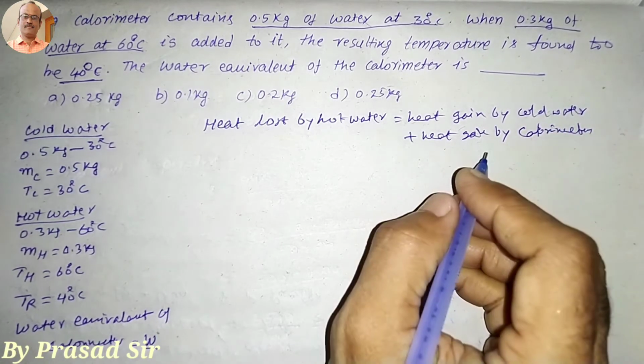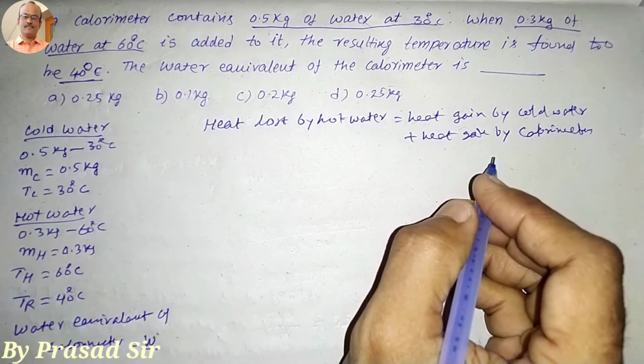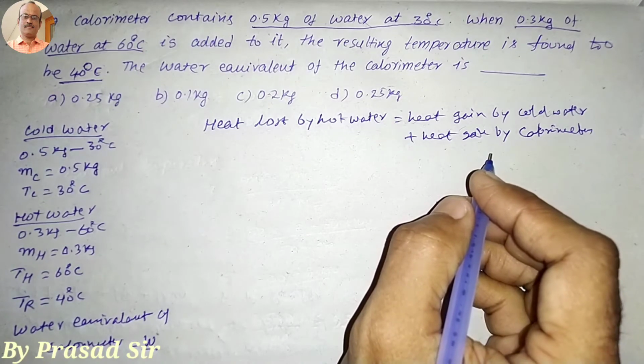Why? Because the cold water is present in the calorimeter. So first of all now we are taking like this.